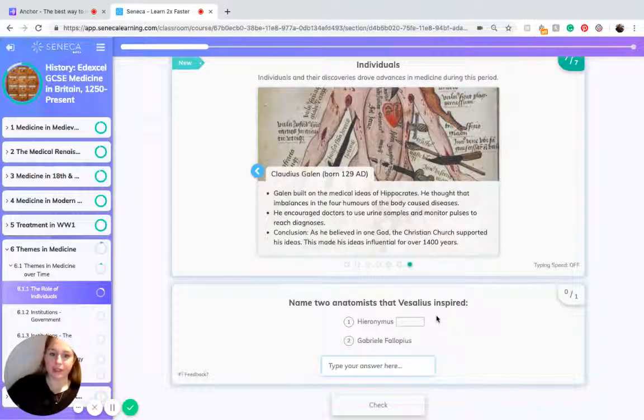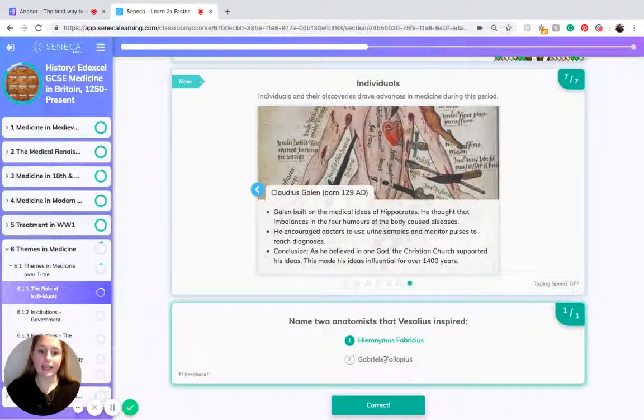So who were the two anatomists that Vesalius inspired? They were Hieronymus Fabricius and Gabriel Fallopius.